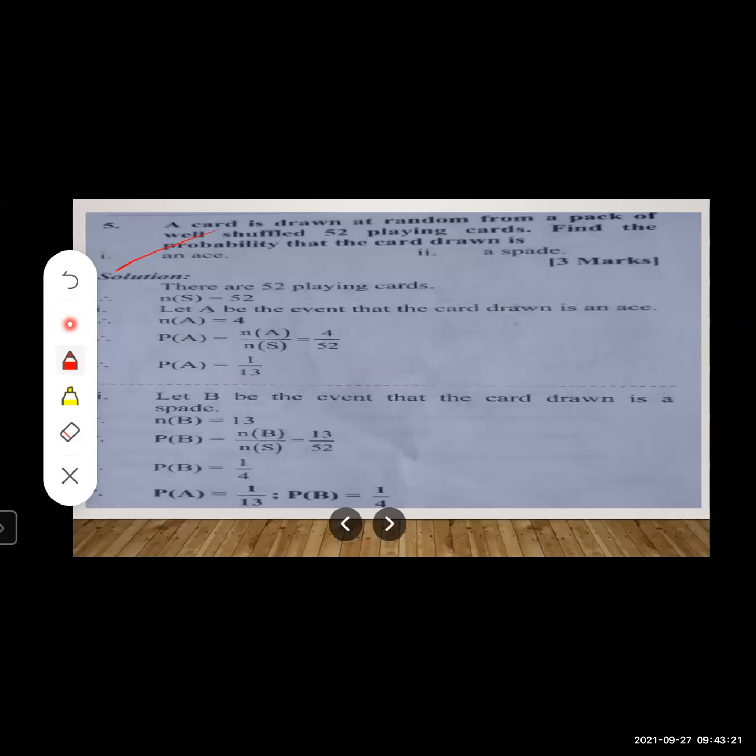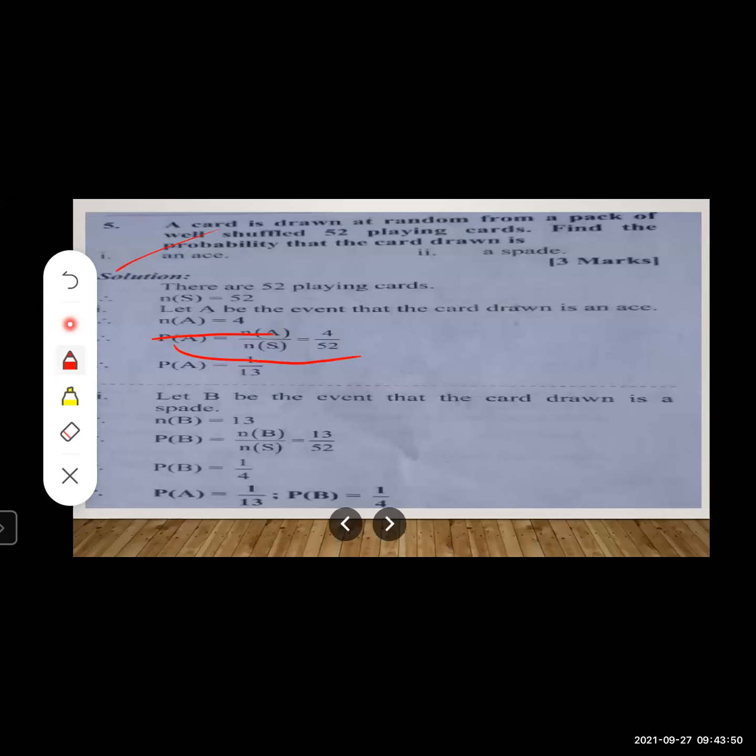Students, there are a total of 52 cards, and in total 52 cards, there are 4 types of cards. So there will be 4 aces. Our favorable outcome will contain 4 outcomes, so n(A) is equal to 4. Again, you have to write the formula P(A) is equal to n(A) upon n(S). n(A) is 4 and n(S) is 52. So 4 upon 52 will be 1 upon 13.